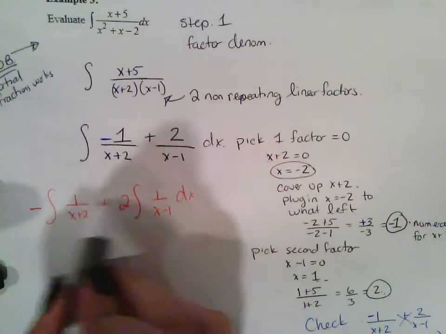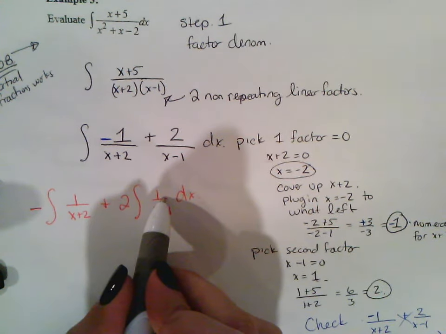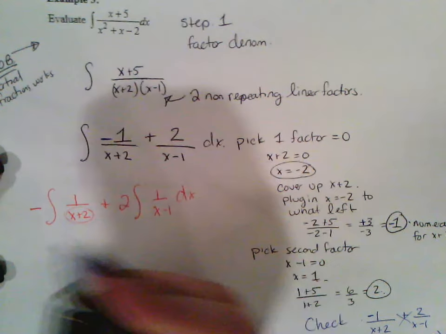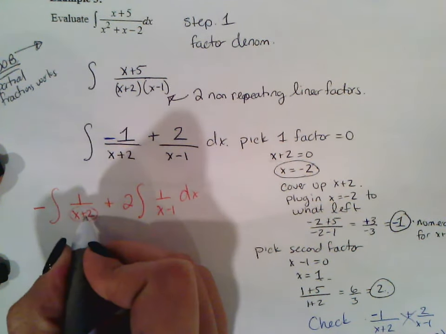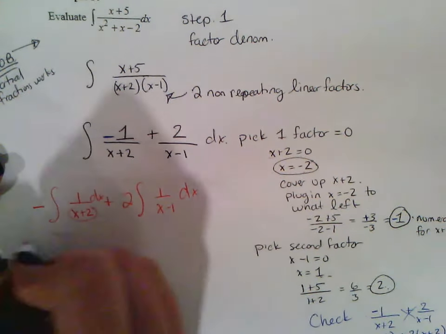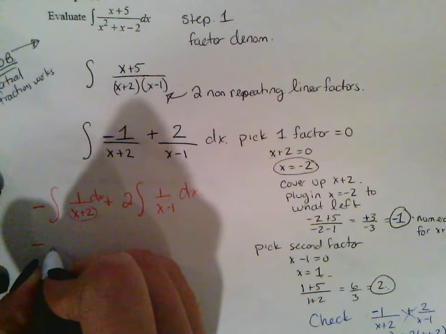Now, when there's a 1 on top, this is extremely easy. It's 1 over, and if I use u substitution, it's going to be u, and then du is just going to be dx. Okay?